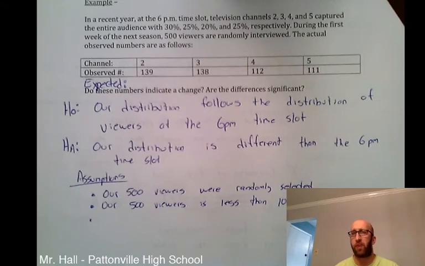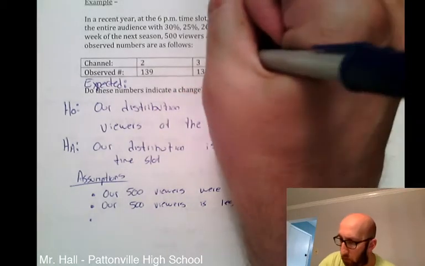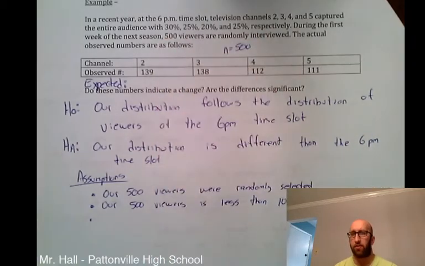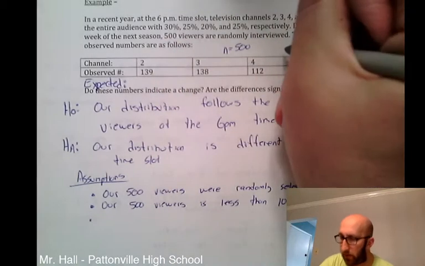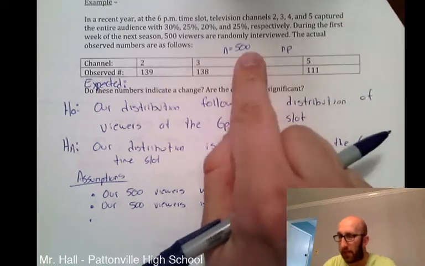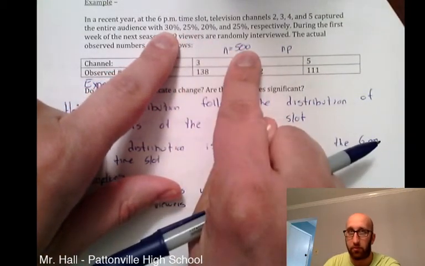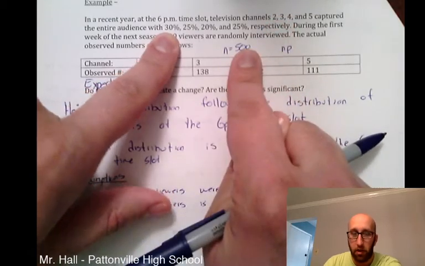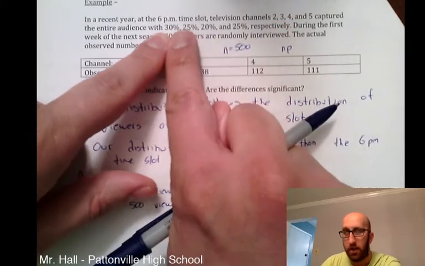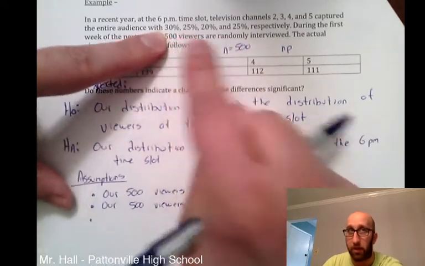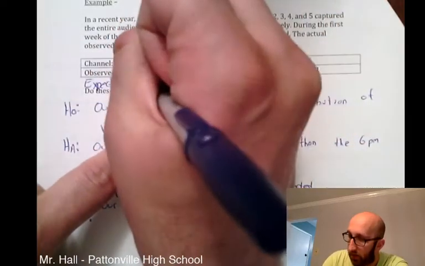Here's what we're going to use. We're going to use our sample size, which was 500, and these hypothesized distributions. So really I'm going to be taking n times p. I'm going to take 500 times 30%, because 30% of these folks should be on channel 2. 500 times 0.3 gives you 150.